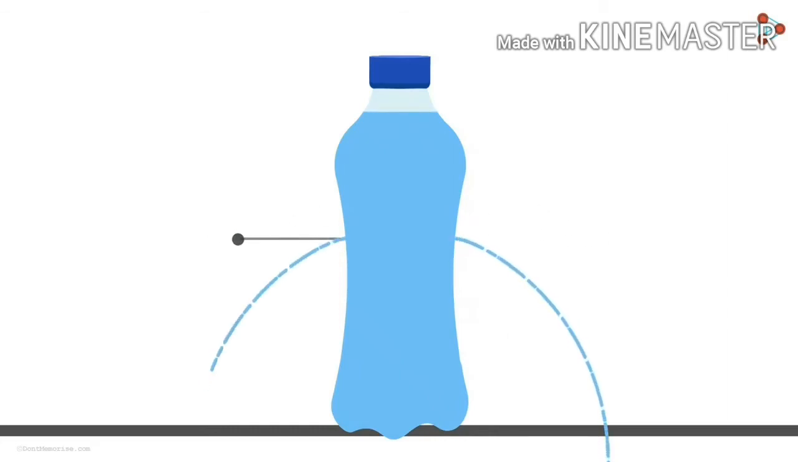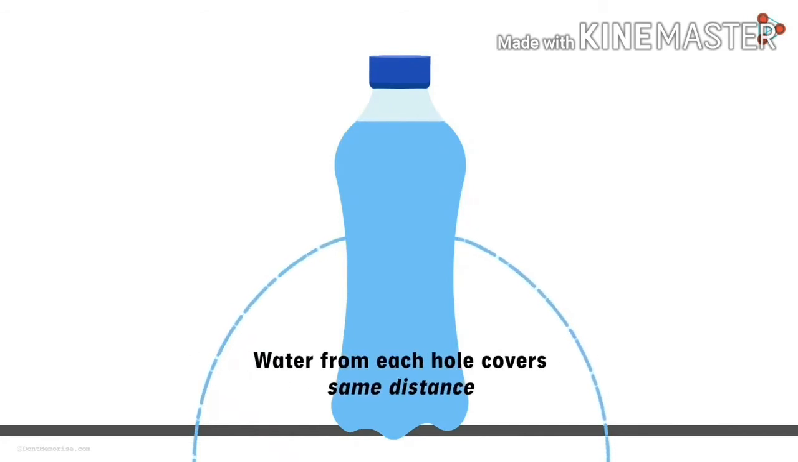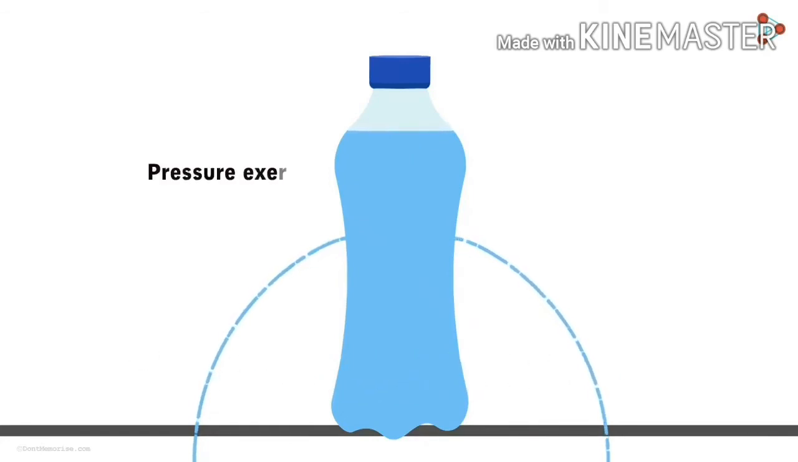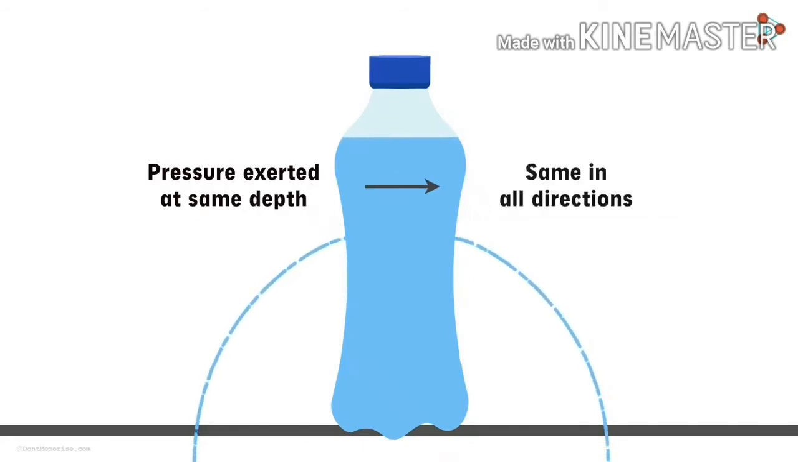At the same height, pressure created will be the same. Take a bottle filled with water and put two holes at the same distance from the bottom. We can see that water flows out through the two holes and covers equal distance. That is, pressure exerted at the same depth will be the same in all directions.